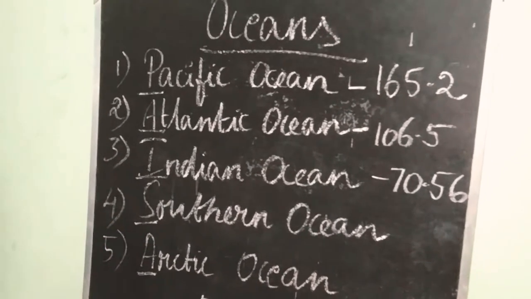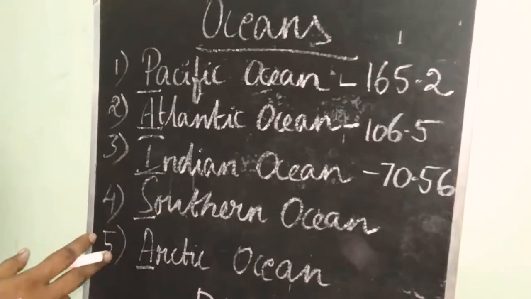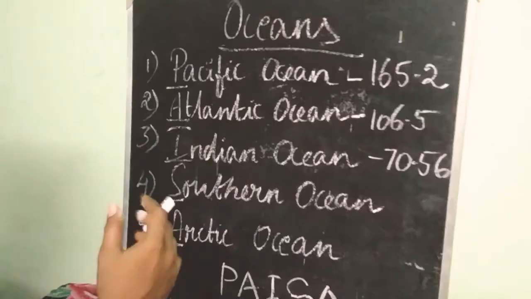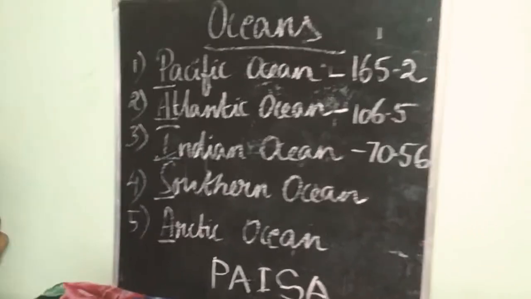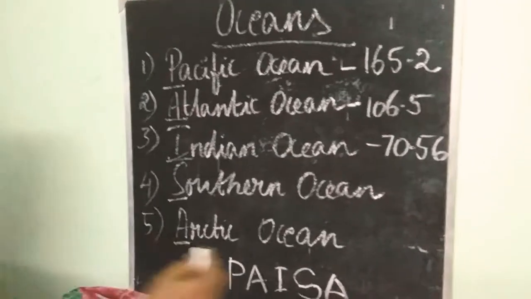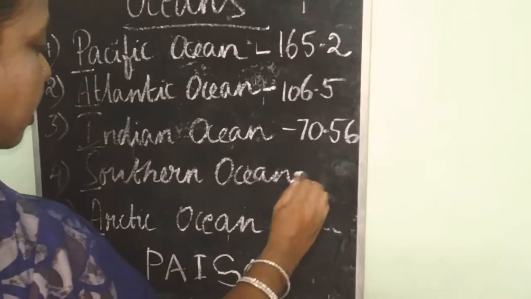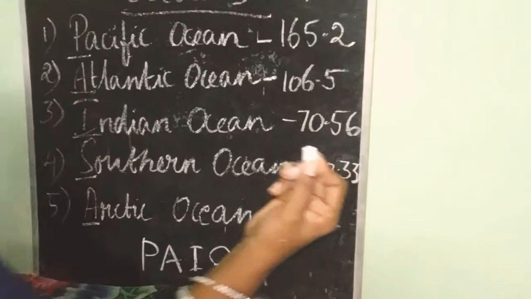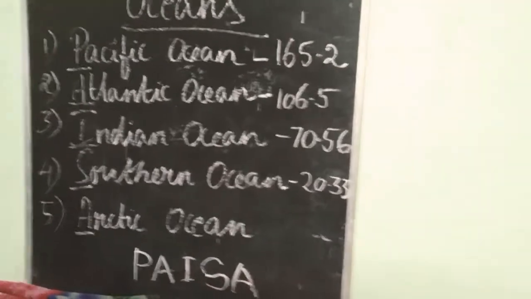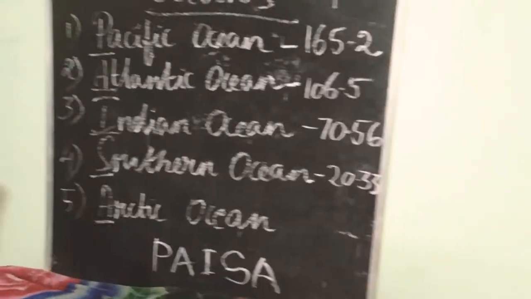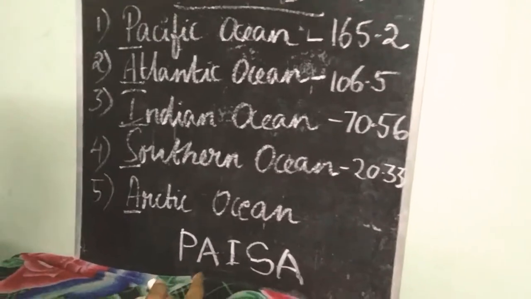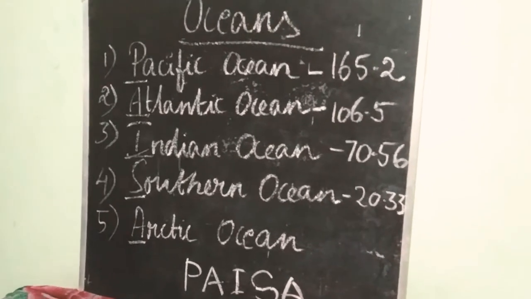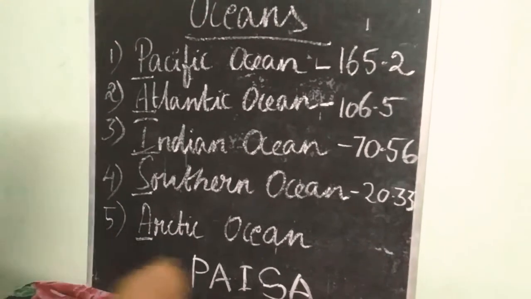Southern Ocean, it is also called as Antarctic Ocean or Austral Ocean. It is above the continent Antarctica. It lies in the southern hemisphere. Its area is 20.33 million square kilometer. And last comes Arctic Ocean. It is in the northern hemisphere. It is in the north polar region, and it is the smallest and shallowest ocean.